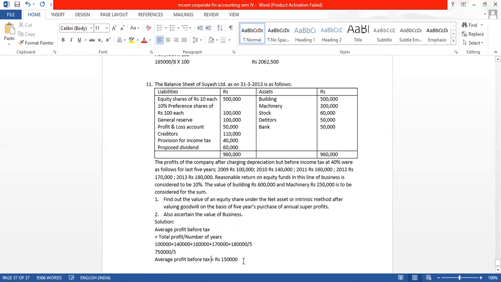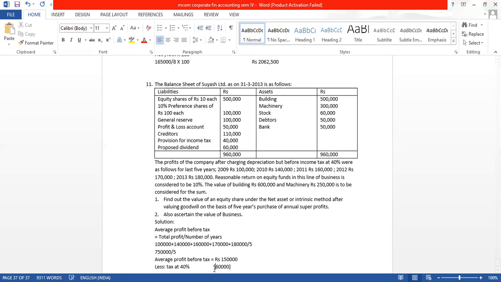From this, we will deduct tax at 40%. 1,50,000 into 40%, we will get 60,000.